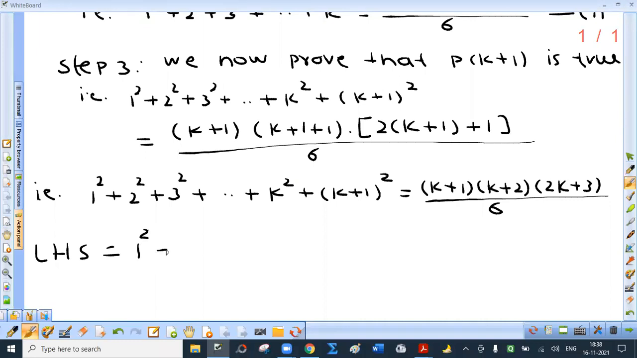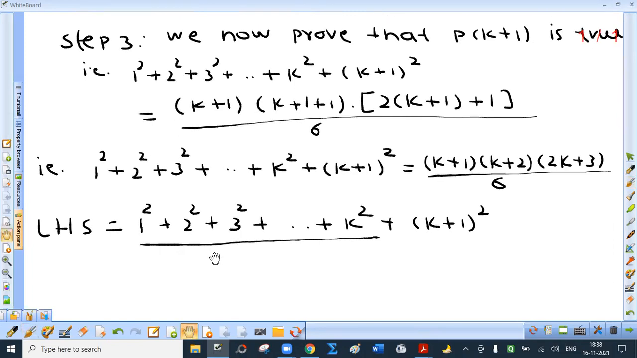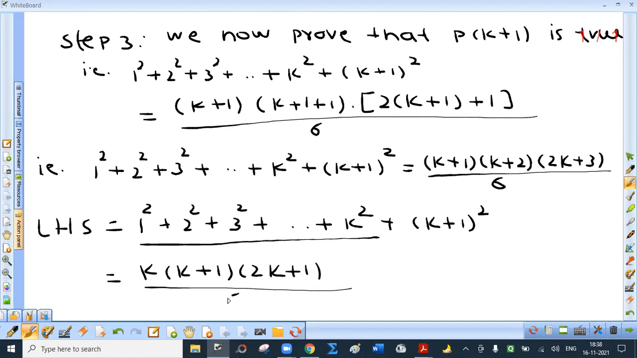So it is 1 square plus 2 square plus 3 square. Now many students directly mention the last term. Don't do that. Why? See, for these underlined terms, their sum is already known to us. It is k into k plus 1 into 2k plus 1 upon 6, plus k plus 1 square as it is. Now the reason for this, from 1.